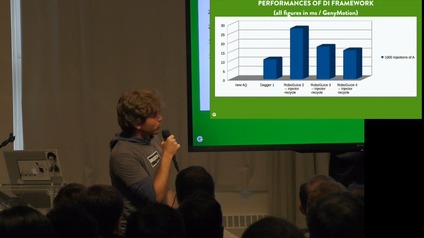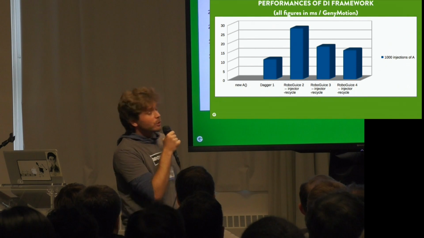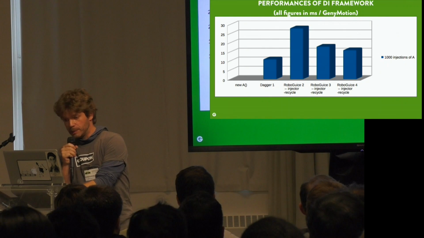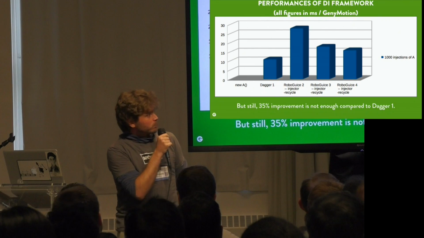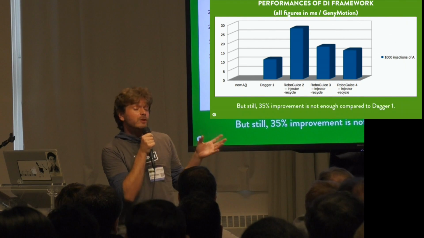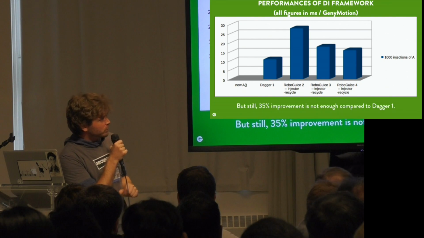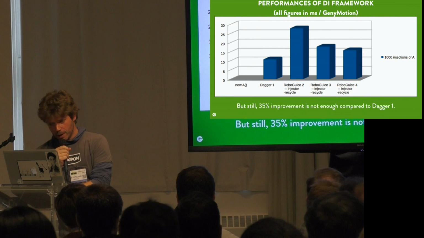And with RoboJuice 4, we found a couple of new optimizations, but still we are close to 15, not close to 10. So it improved, but not enough really compared to Dagger 1. Though, yeah, you can also wonder if those numbers really do matter. I think that's an open question, because 1,000 injections don't happen very often, but still, it would be nice to be as fast.